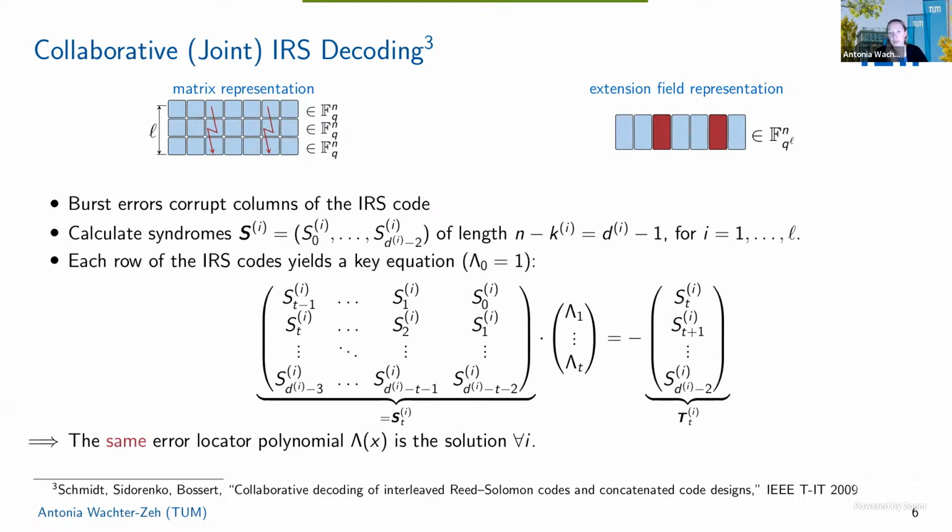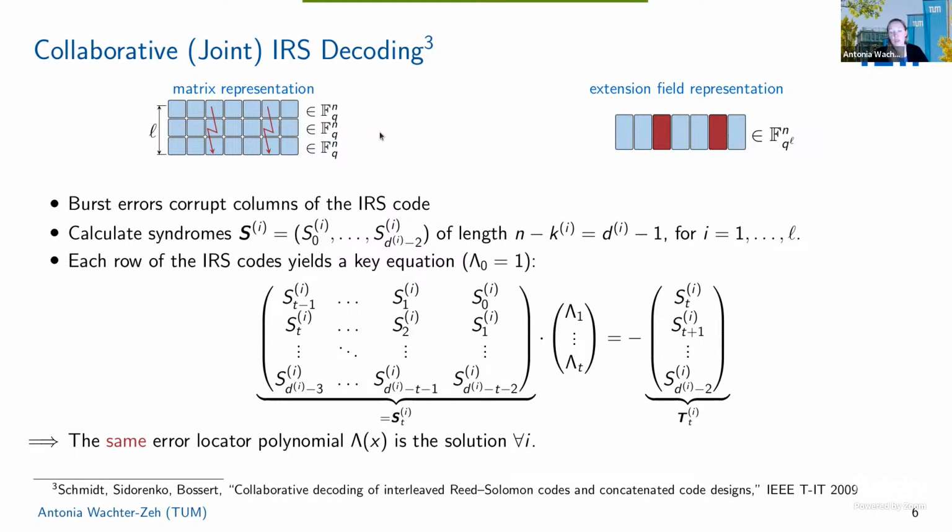If you go into syndrome-based decoding of Reed-Solomon codes, you can set up a key equation for each of these rows and then decode jointly. If you're not so familiar with syndrome-based decoding of Reed-Solomon codes, it doesn't matter. The important thing to see here is that all L Reed-Solomon codewords are affected by errors at the same positions.